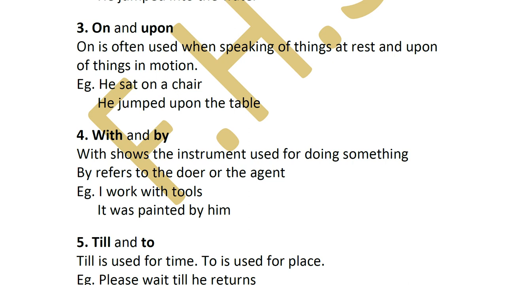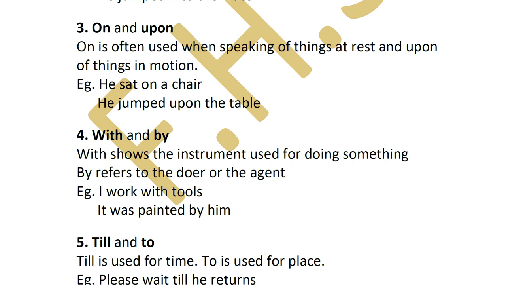Action. That is why "upon." You will not say "jumped on the table." You will say "he jumped upon the table." Clear? Because there is action involved.